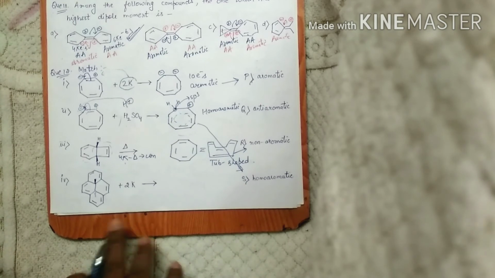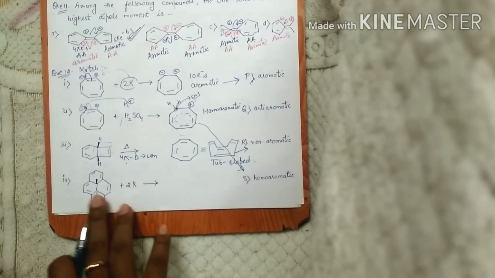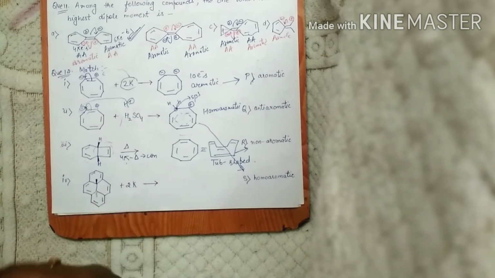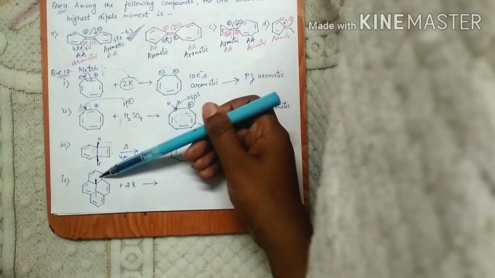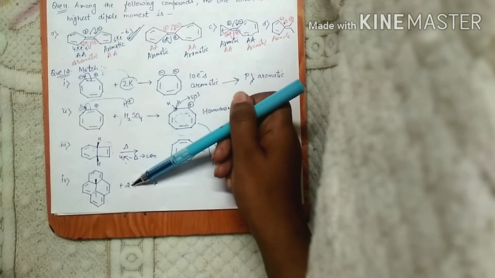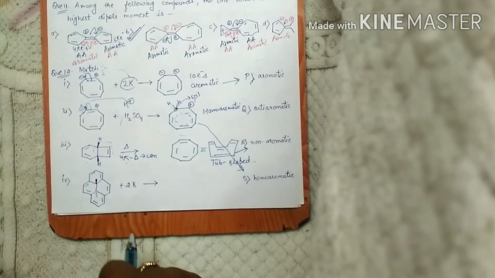Now for this, again there is alkali metal. What this alkali metal is going to do is provide 2 electrons to this system. So simply count the number of pi electrons and add 2 pi electrons to it. This is the easiest way you can do it. 2, 4, 6, 8, 10, 12, 14 plus 2 electrons provided by these 2 alkali metals.